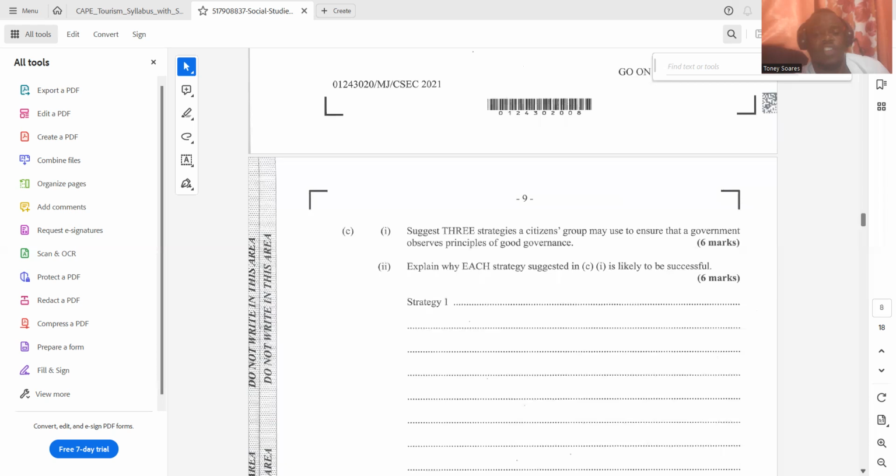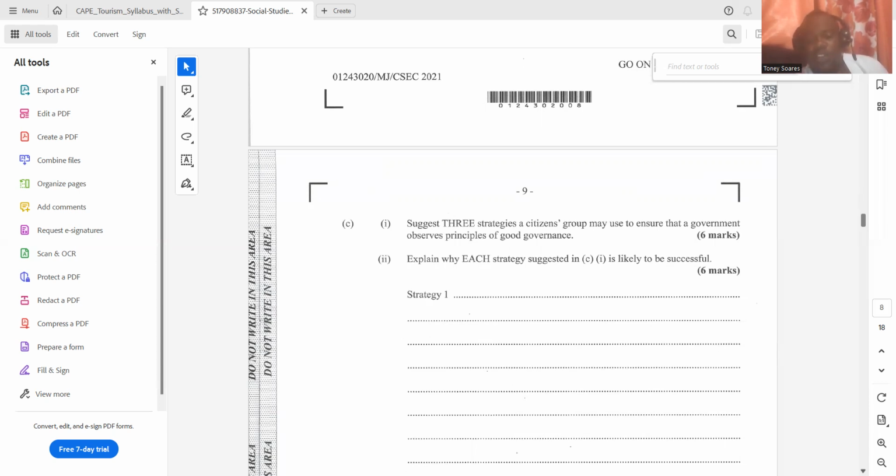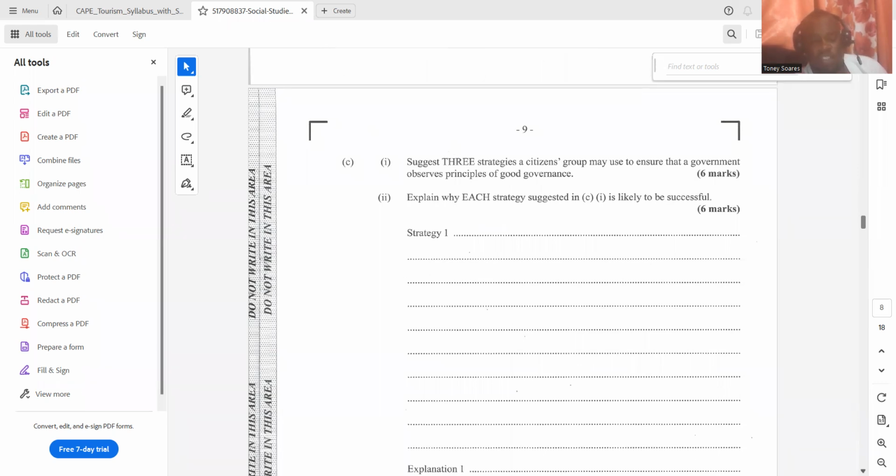C1 says, suggest 3 strategies a citizens group may use to ensure that a government observes principles of good governance. Then you're going to explain why each strategy suggested in C1 is likely to be successful. So again, you're going to outline a strategy, then you can justify it, or you're going to say why it is going to be successful or why it is likely to work.